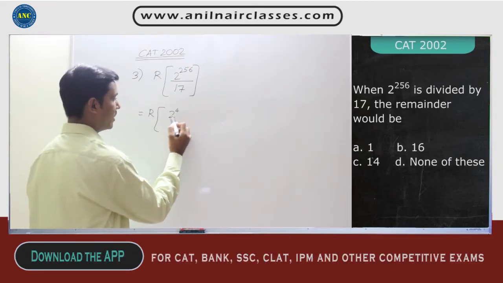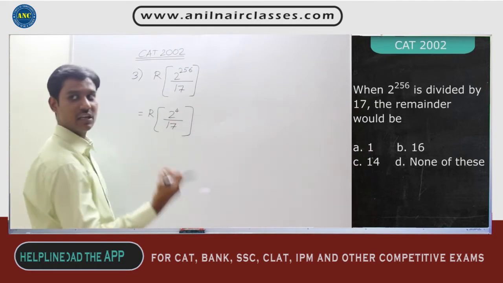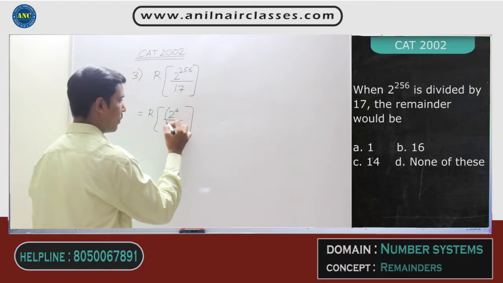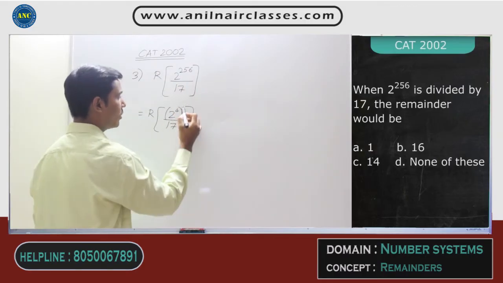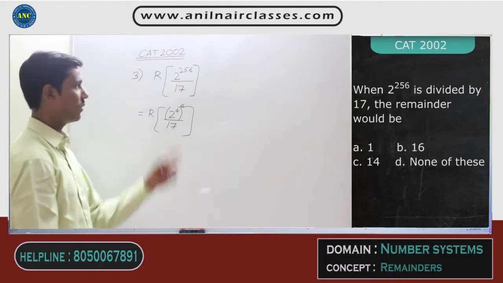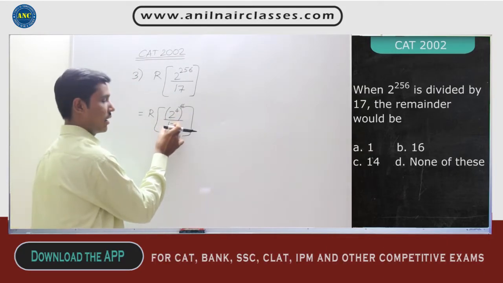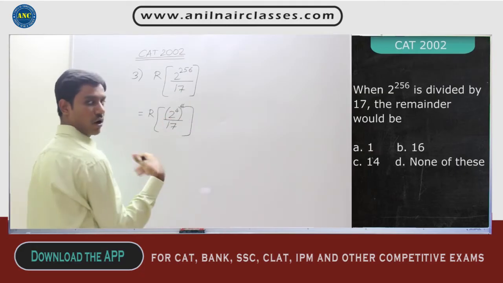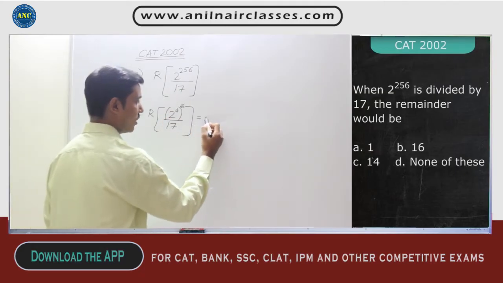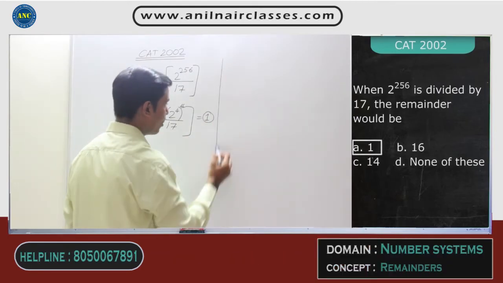2 power 4 when divided by 17 is nothing but minus 1. 16 by 17 is minus 1. But I don't want 2 power 4, I want 2 power 256. 2 power 256 is 2 power 4 to the power 64. Now 16 divided by 17 is minus 1. Minus 1 power 64, minus 1 power an even number is always positive, so it is plus 1. The answer should be plus 1. This is one way of solving.